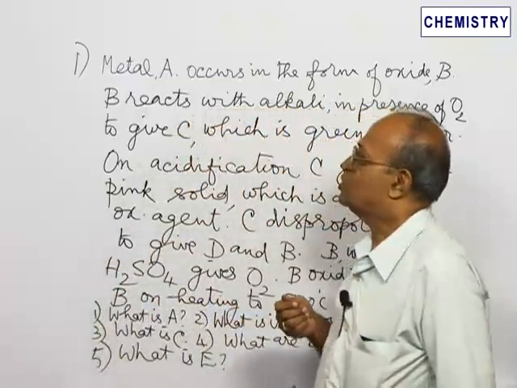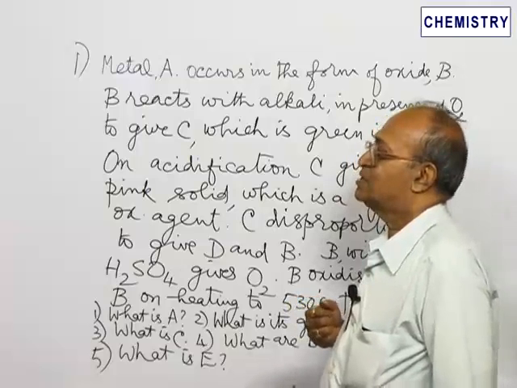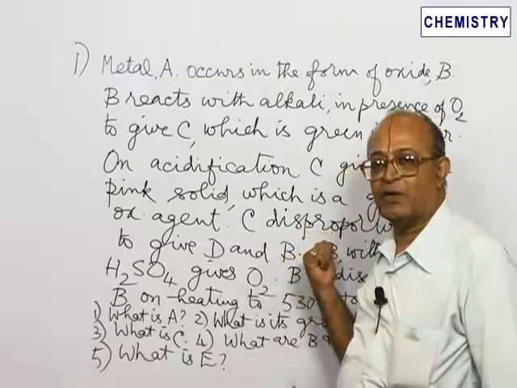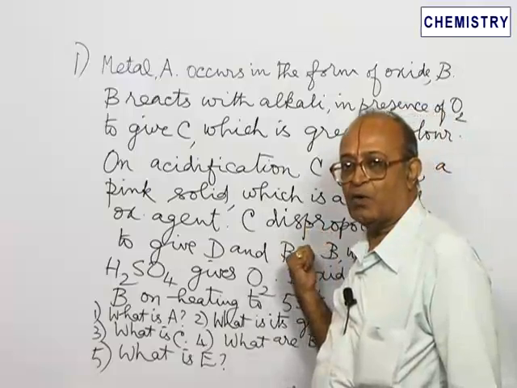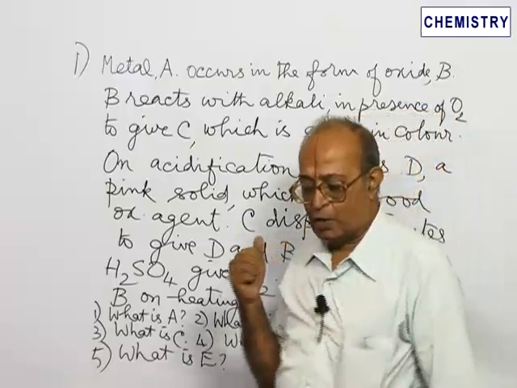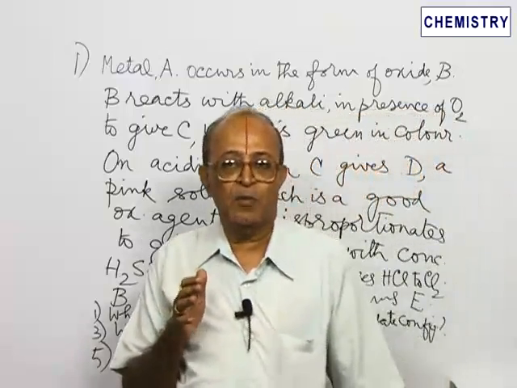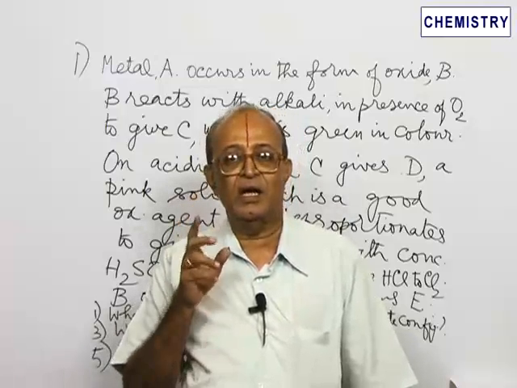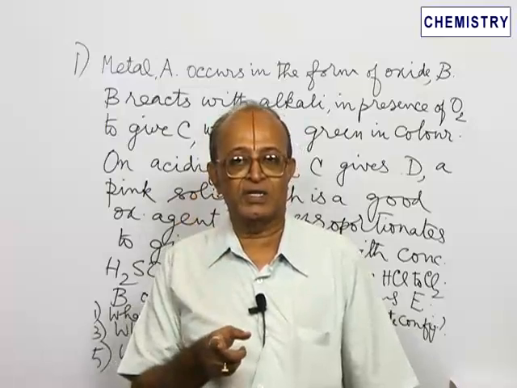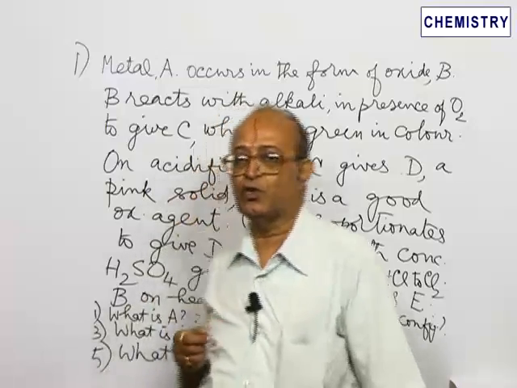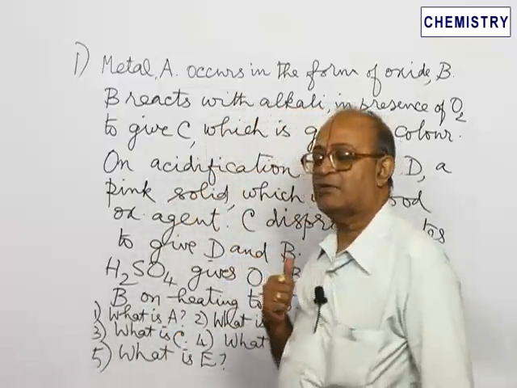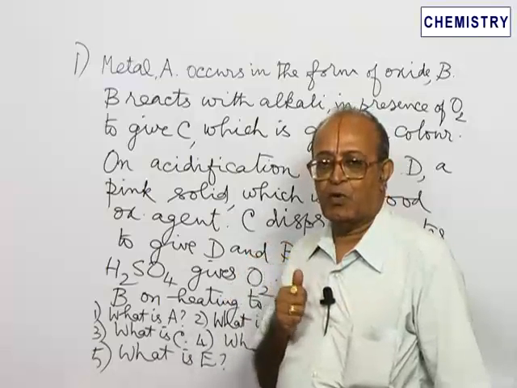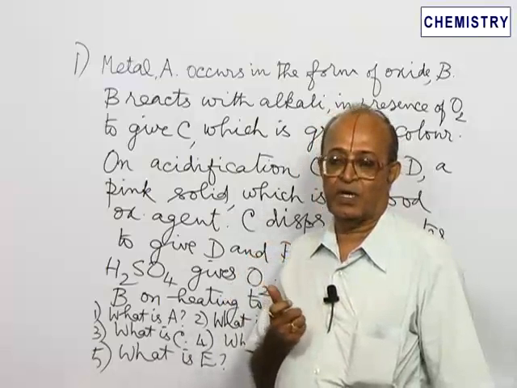So, I have chosen this problem since you are quite familiar with KMnO4. Similarly, you should be quite familiar with potassium dichromate, which is another important oxidizing agent. But of the two, potassium permanganate is more important in several ways.